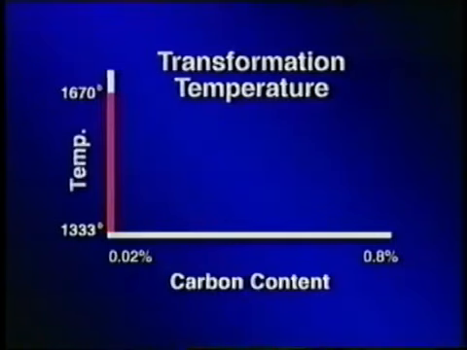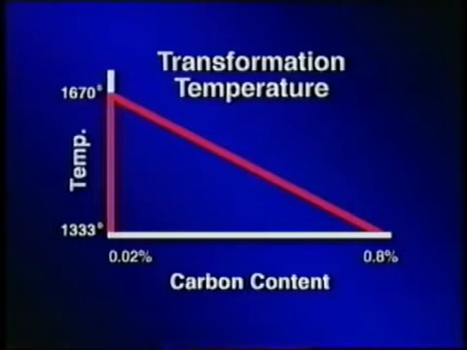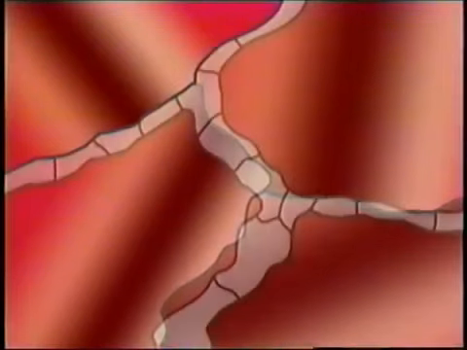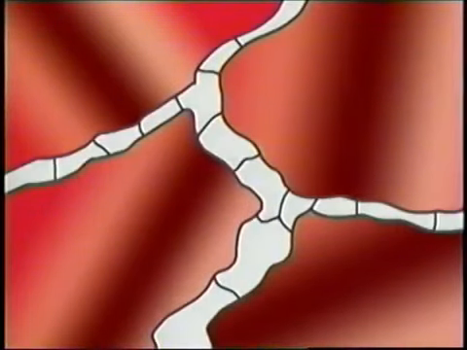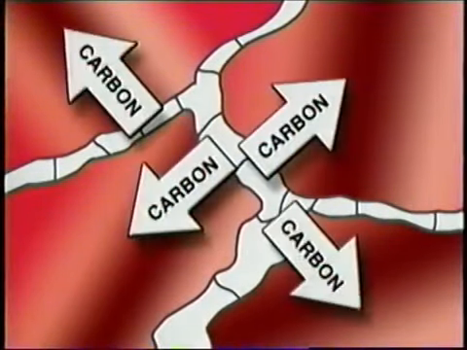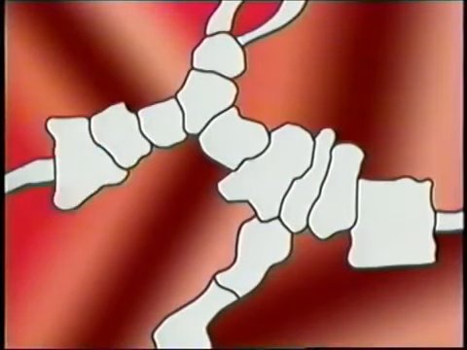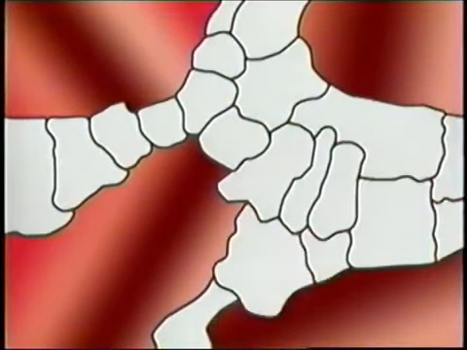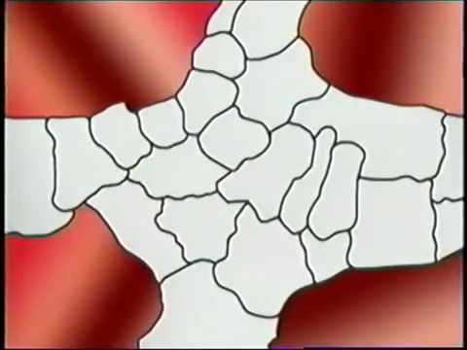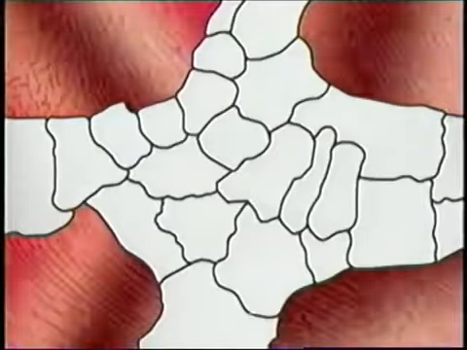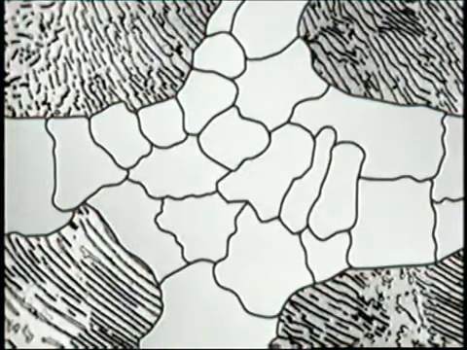But as the carbon content increases, the transformation temperature drops to as low as 1333 degrees Fahrenheit at 0.8% carbon. Below 0.8% carbon, ferrite starts to form along the grain boundaries of the austenite. Carbon has very low solubility in ferrite, less than 0.02%, so the excess carbon diffuses into the untransformed austenite. The process continues as the temperature drops, creating islands of carbon-enriched austenite surrounded by ferrite. When the carbon content of the austenite reaches 0.8%, it transforms to pearlite, which is made up of alternating layers